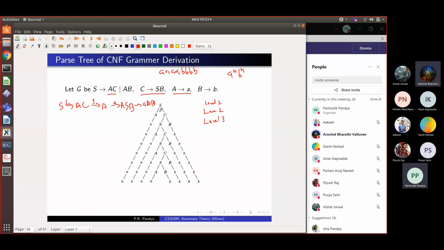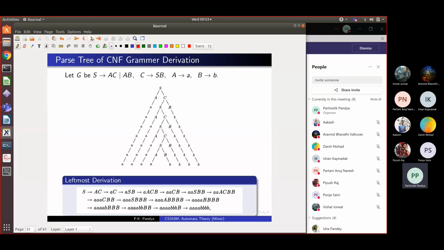Yes, sir. And in fact, corresponding to this parse tree, you could have a derivation. You could do only one substitution of one non-terminal at a time. So here what I have done is, in this sentential form, I always pick the leftmost non-terminal. See, I can substitute this A by what it derives and then go and substitute this C by SB, and then I can pick up this S and substitute, or I can pick up this B. In my derivation, I have a choice of which non-terminal to substitute.